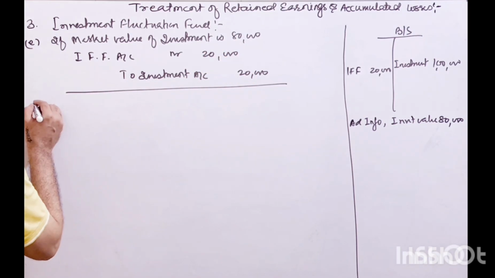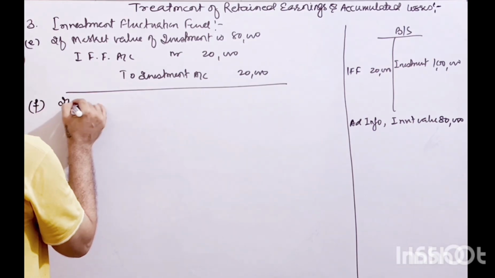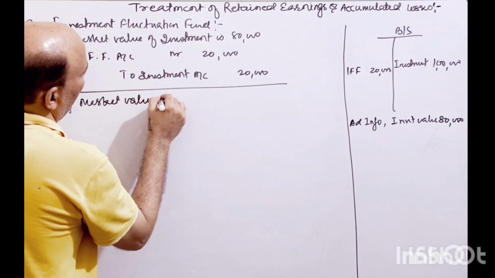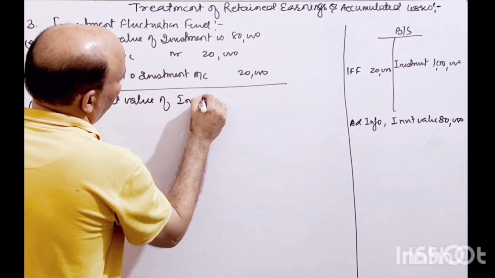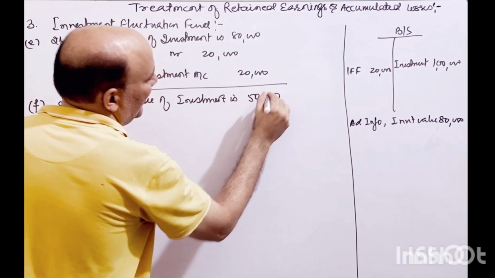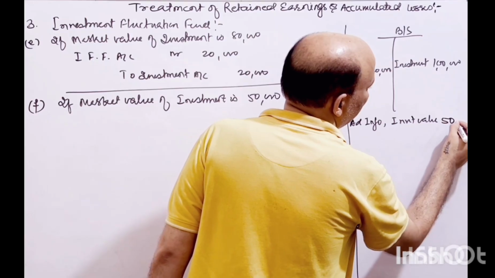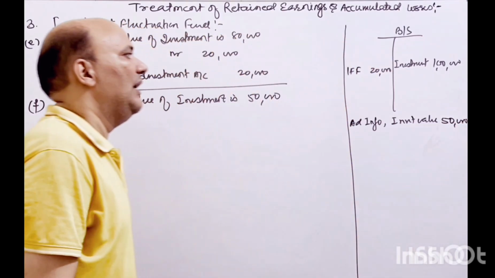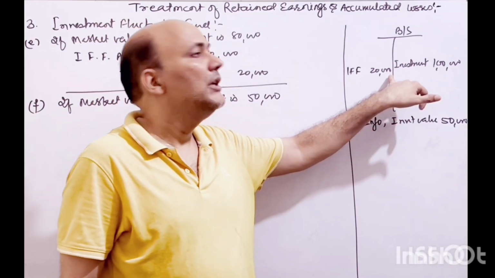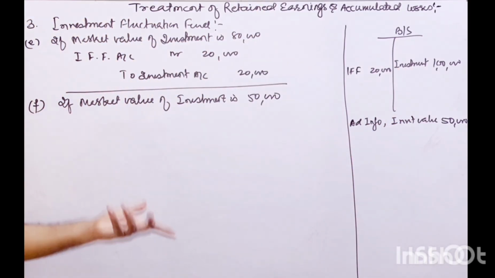Now in the next case, if the market value of investment is 50,000, now what will you do? You have IFF of only 20,000 rupees, and the investment value has fallen to 50,000. What will you do? We have the revaluation account with us.